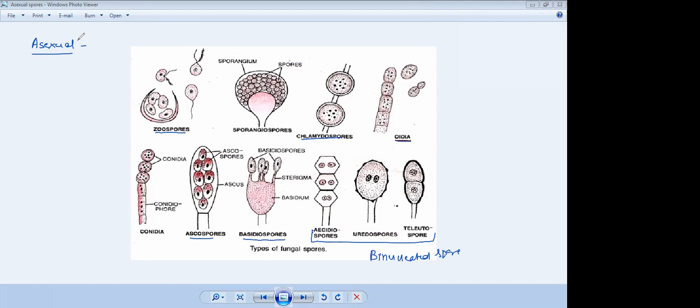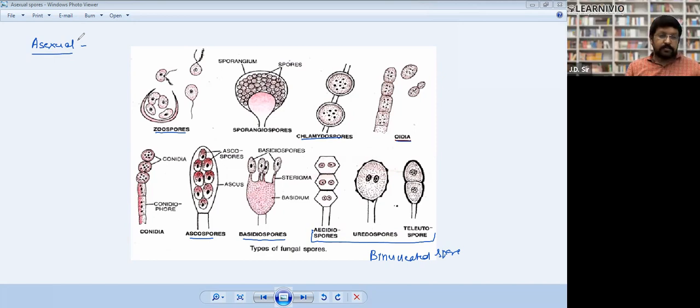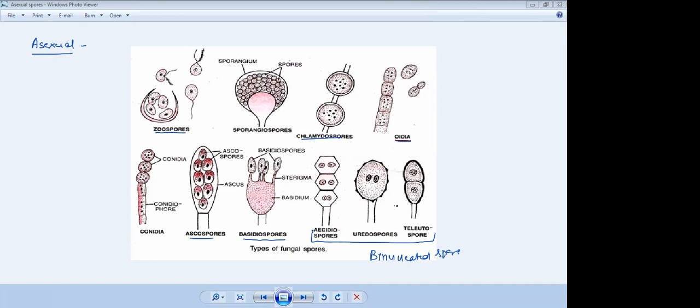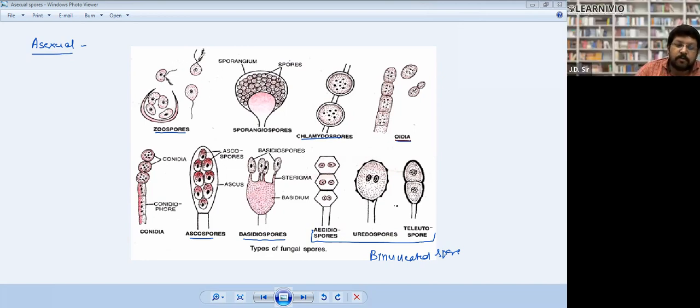Look. Now zoospores: they have either two flagella or one flagella. The flagella may be anterior or posterior, but they all have flagella. So they will basically be found in aquatic fungi. Note it down.